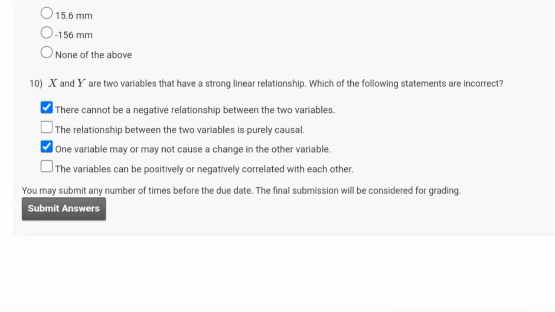For the final question in this final assignment, x and y are two variables that have a strong linear relationship. Which of the following statements are incorrect? There cannot be a negative relationship between the two variables. One variable may or may not cause a change in other variable. So both 1 and 3 options are correct answers for the assignment 4.